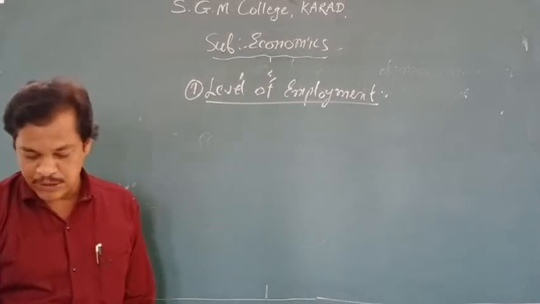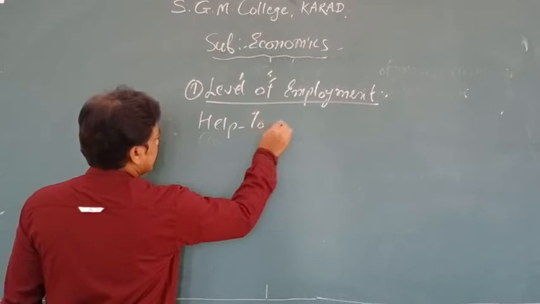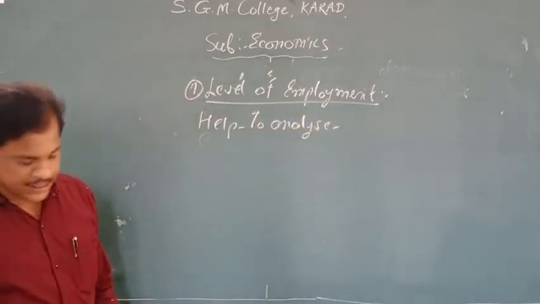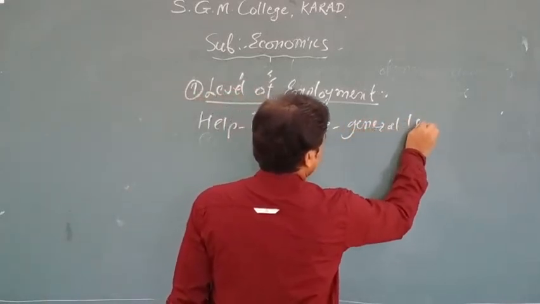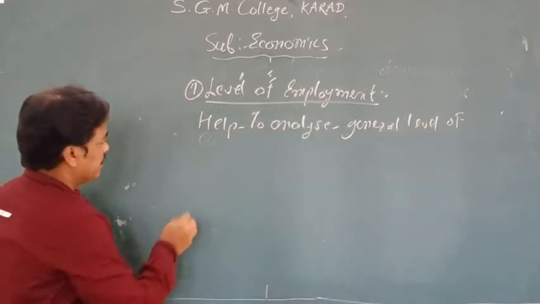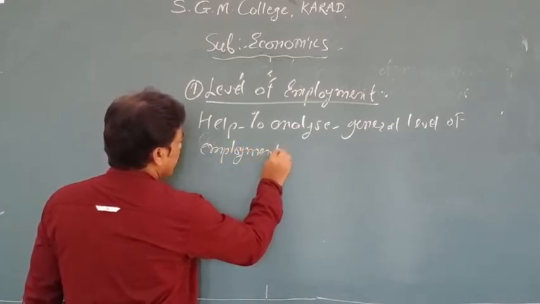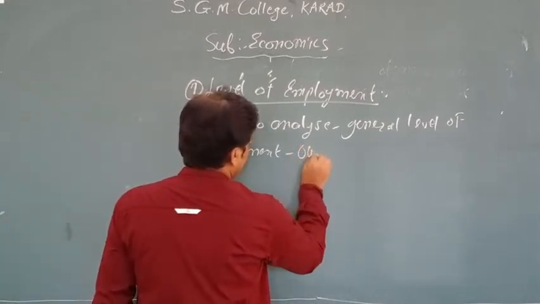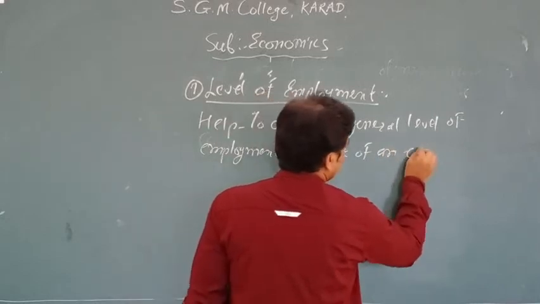It helps to analyze the general price level, general level of income, general level of employment, and at the same time the output of an economy.